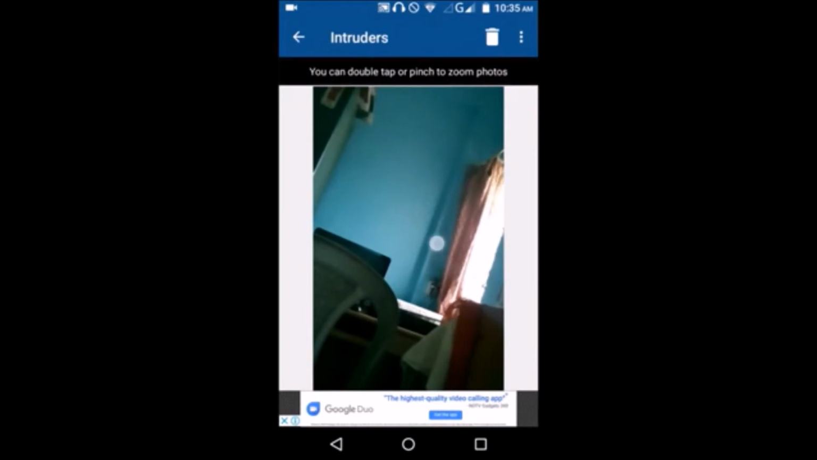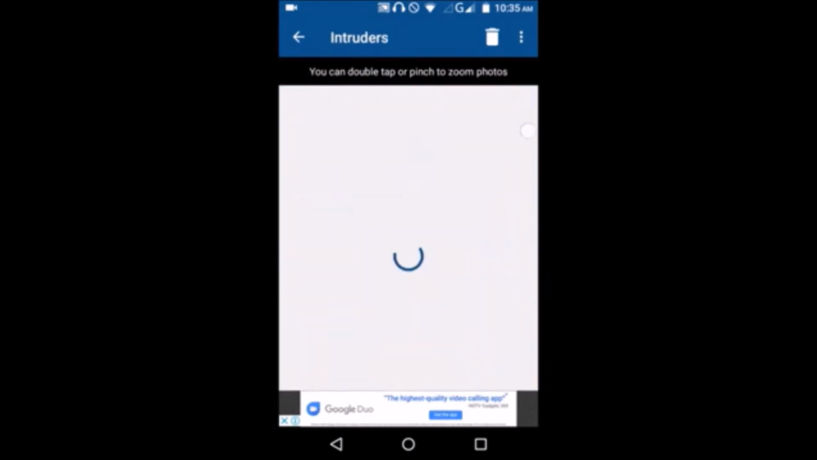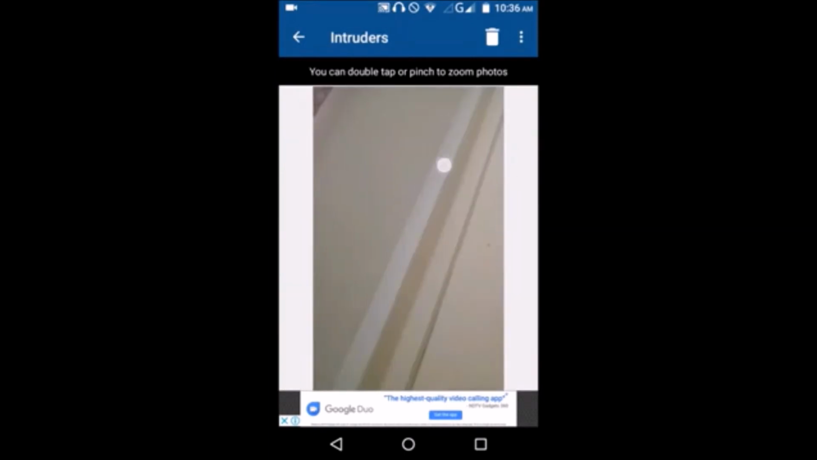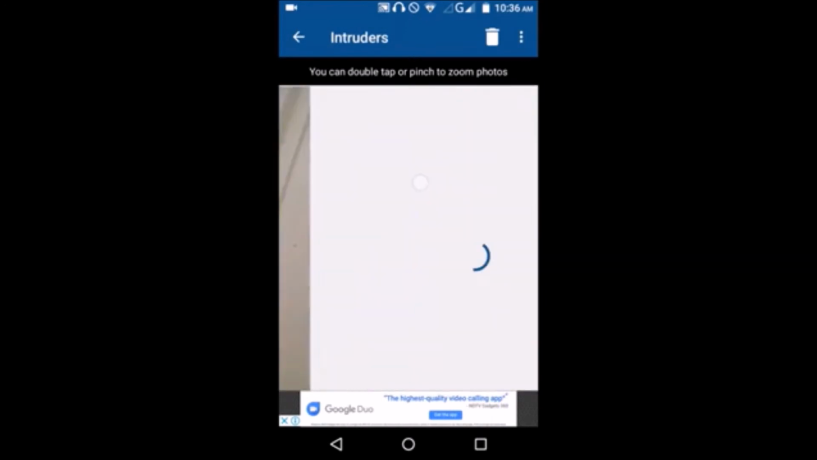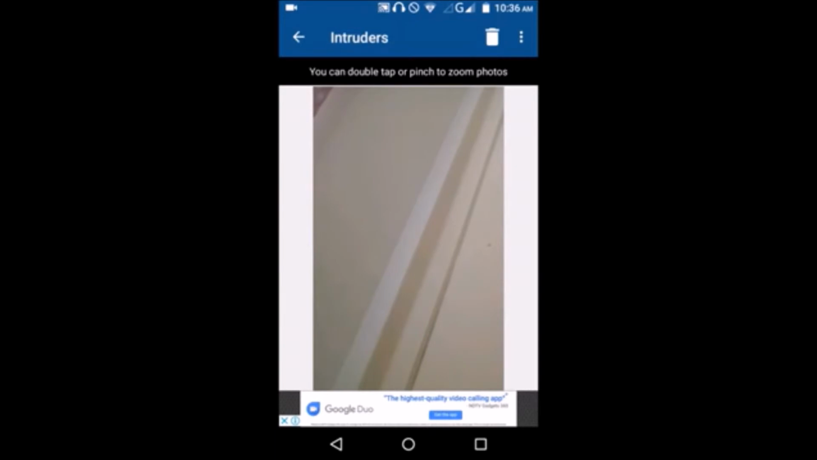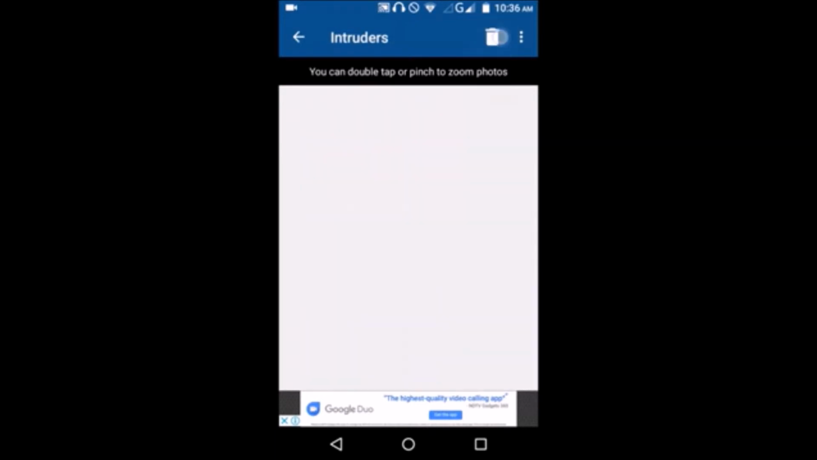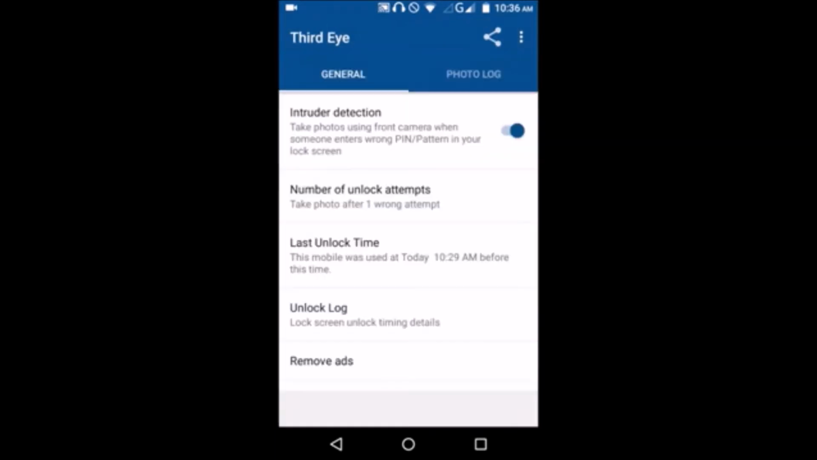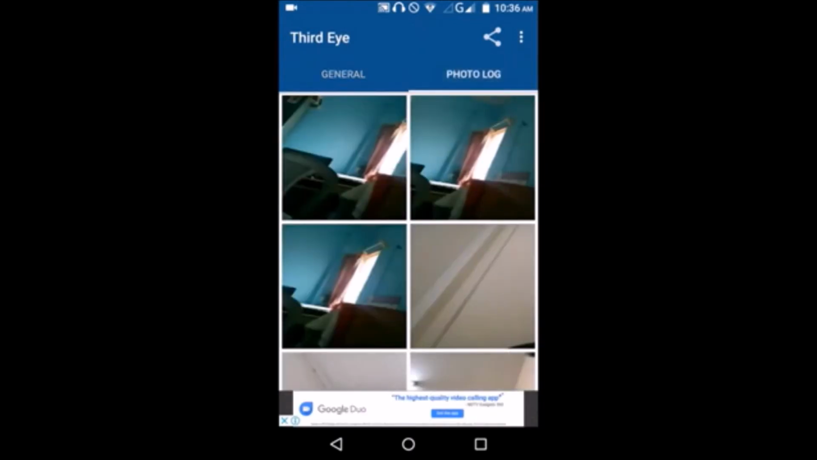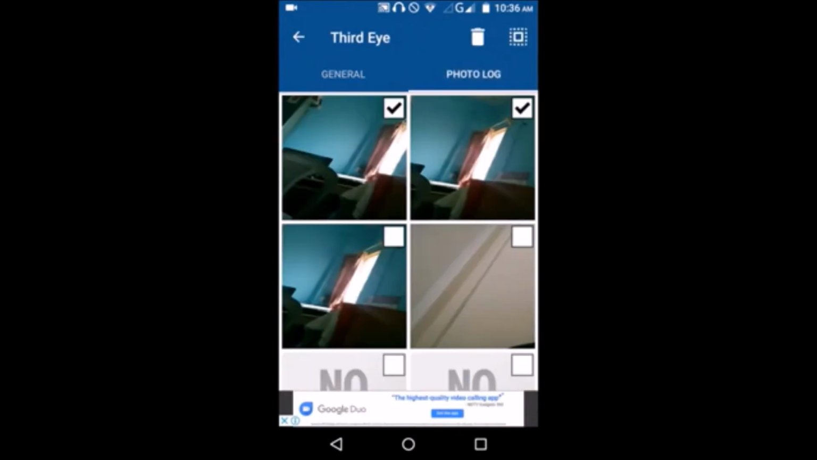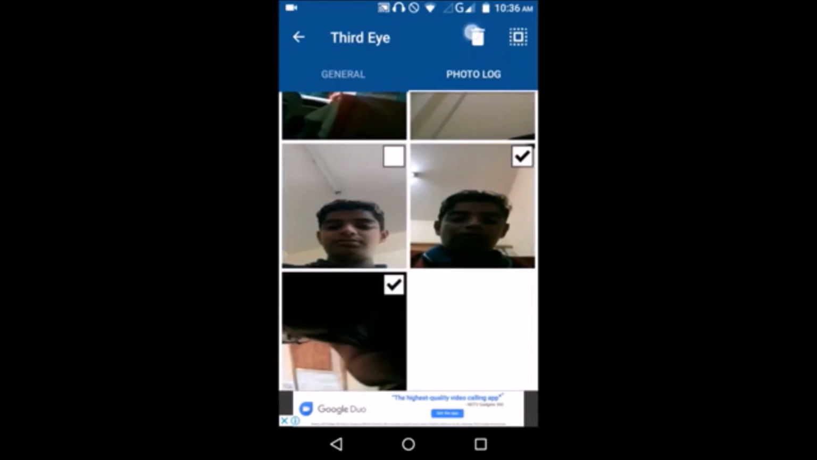So as you saw, it took photos using your front camera, guys. So see, it has taken the photos. So let's delete it. You can see all those photos in the option photo log. So I am deleting it all.